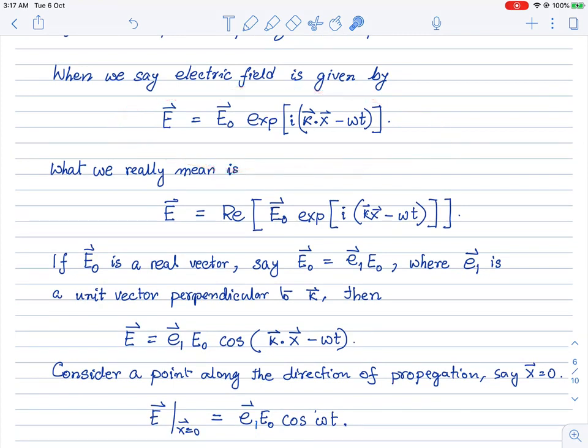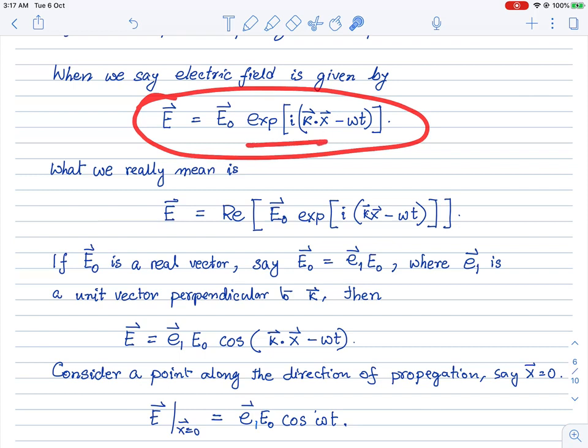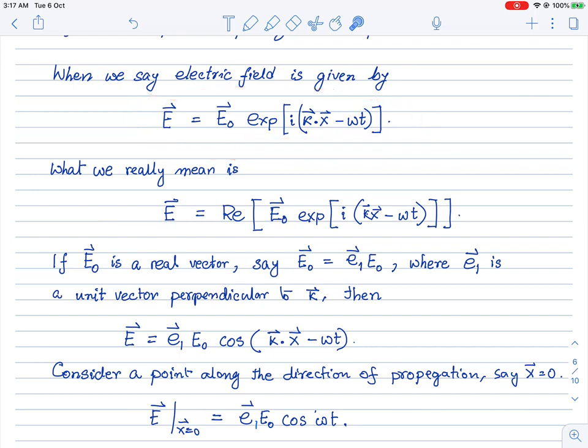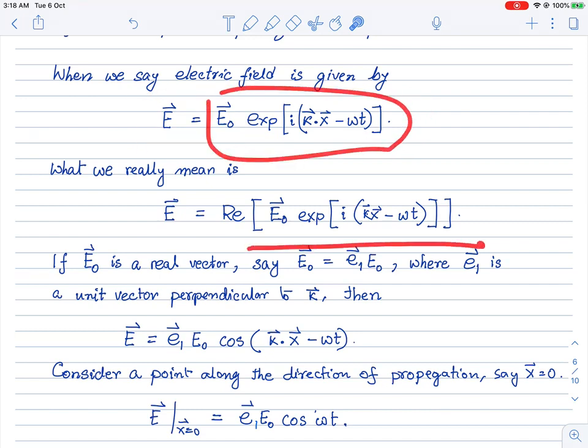Okay, so again, just to elaborate this point once more a little bit. When I say that my electric field is of this form, what do I actually mean? When I write it in the exponential i language, I always mean that whatever I have here, I should take the real part of that. I could also take the imaginary part, it doesn't matter. My convention would be to take the real part of whatever appears here, and then that is my electric field. That is my unwritten convention.